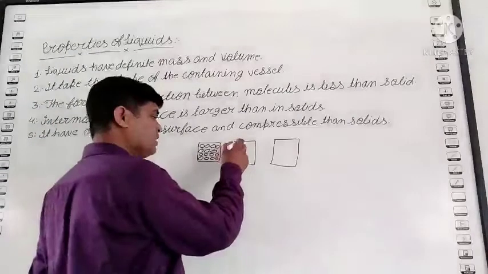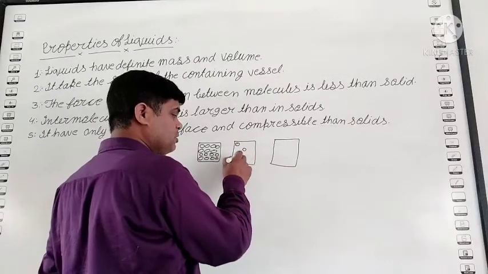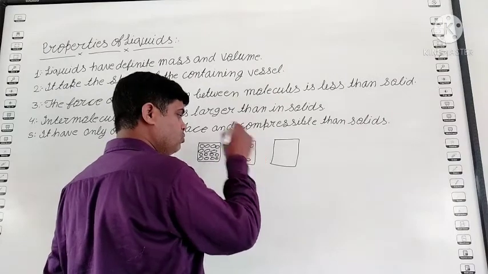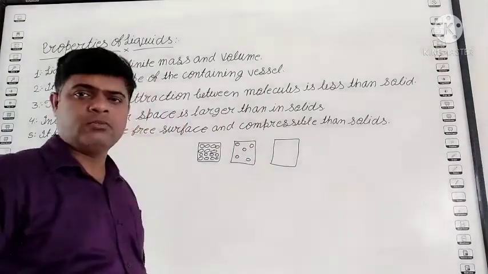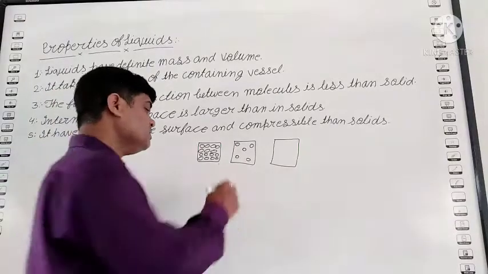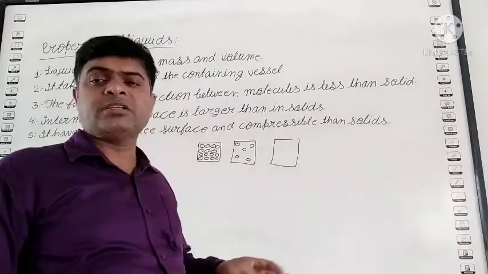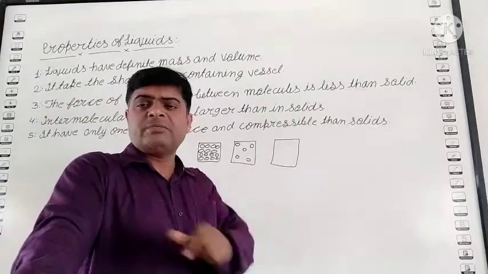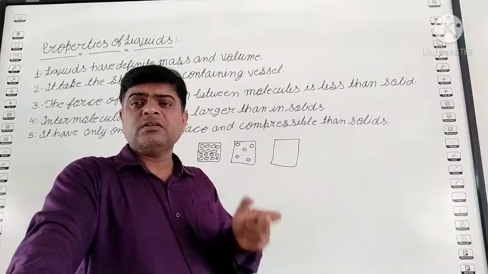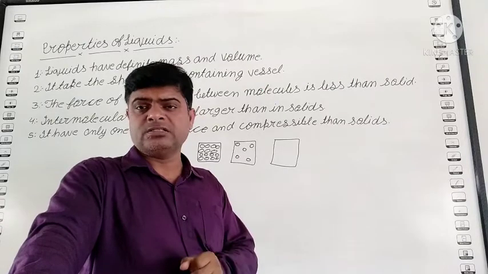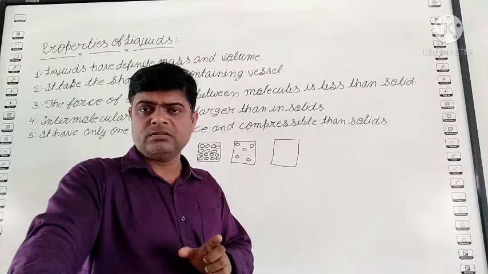But in the liquid state, the distance between two molecules is more than in a solid. Student, remember, if the distance increases, then the force of attraction decreases. It's a very common thing. Clear?